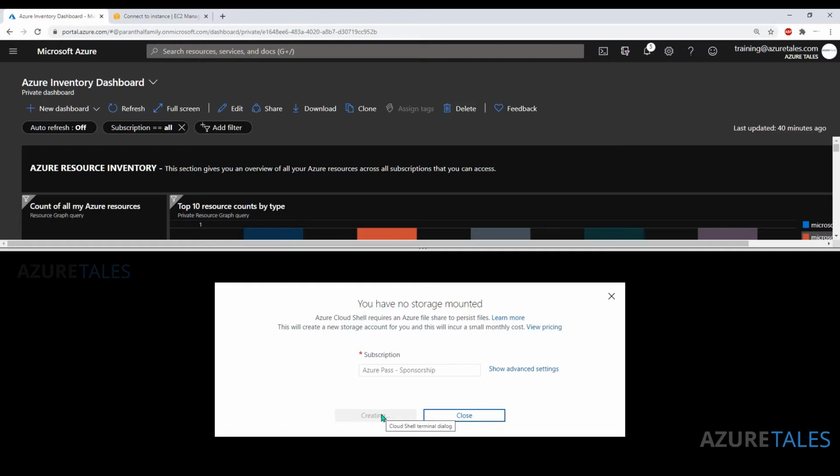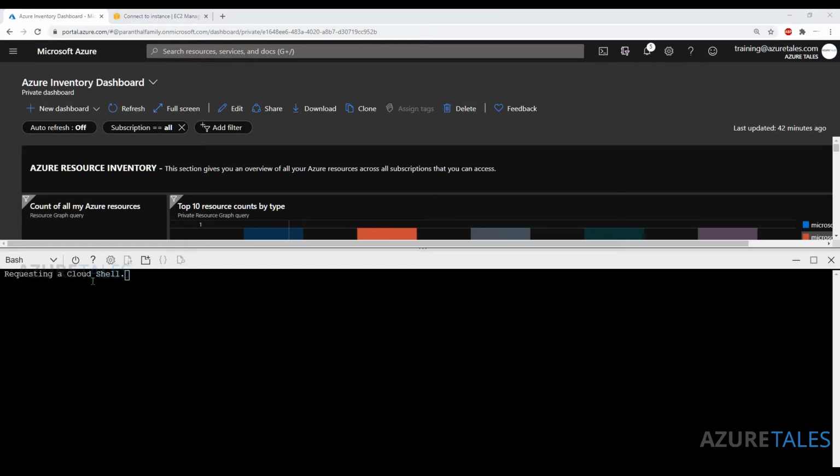In order for Cloud Shell to work, we need to have a storage mounted. As this is a new subscription and my previous subscription is disabled, I have to mount the storage again to get this working. So we'll wait for a couple of seconds for the storage to get created and connect to the bash shell. The storage account has been created. It's requesting a Cloud Shell right now. It takes a couple of seconds to connect to Cloud Shell for the first time. For some reason I had to restart my Cloud Shell to get it connected. Let's see if I'm able to connect.